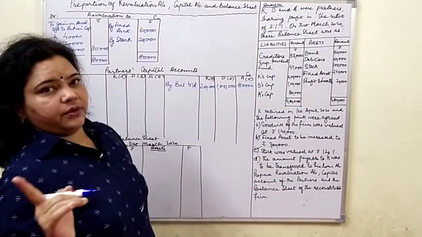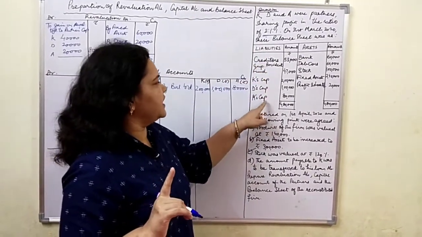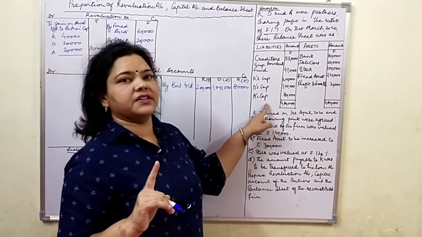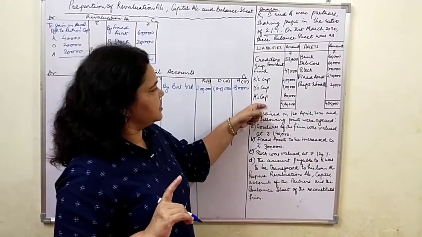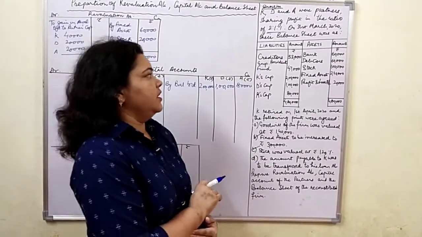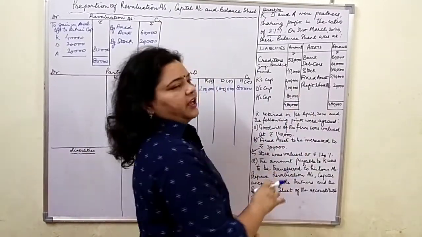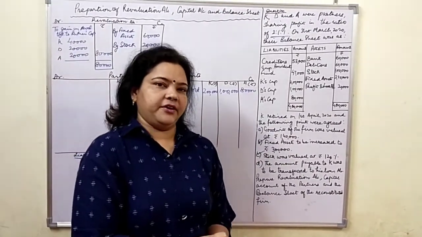So I told you earlier also in my earlier video, firstly we will check whether there is an undistributed reserve or undistributed profit. No, from this balance sheet we can make out there is no undistributed reserve. Yes, but in asset side we have got profit and loss account debit balance that represents loss.